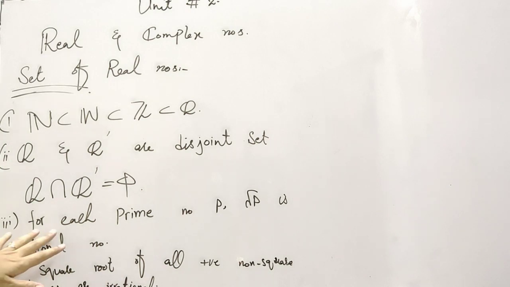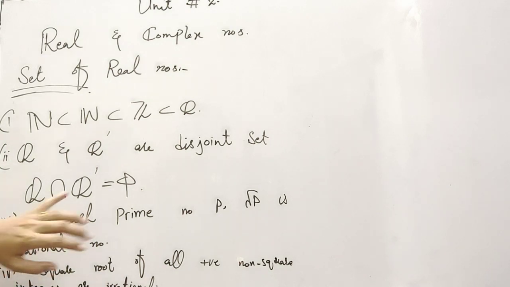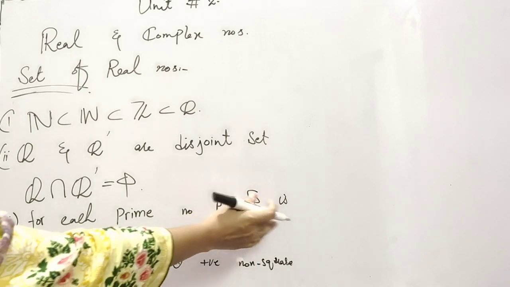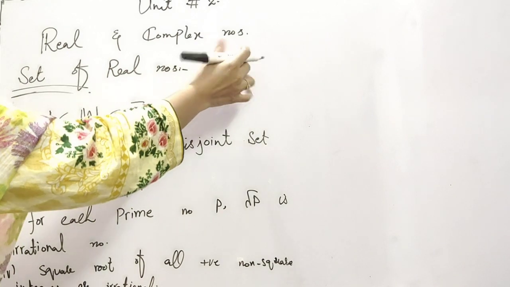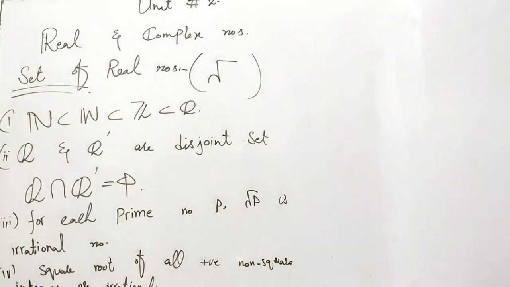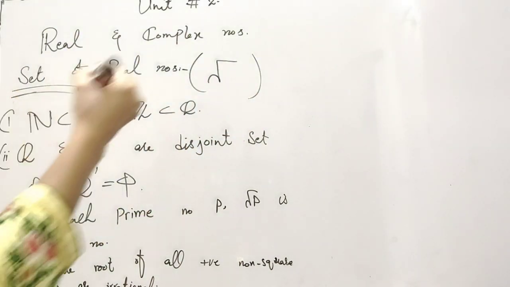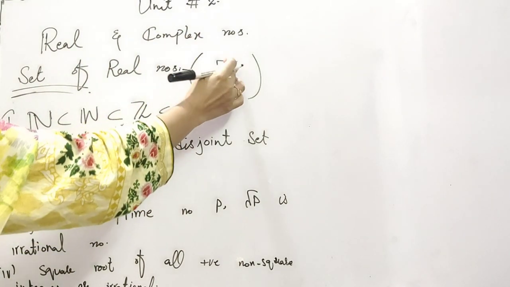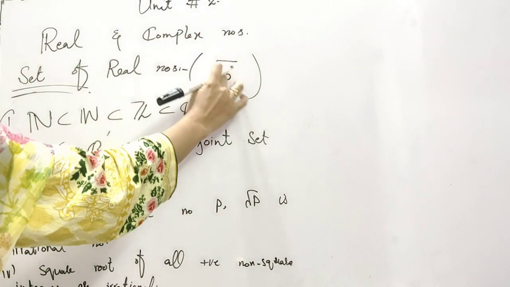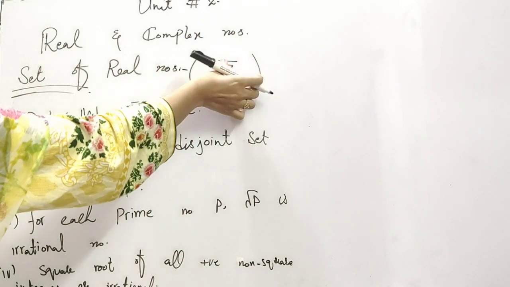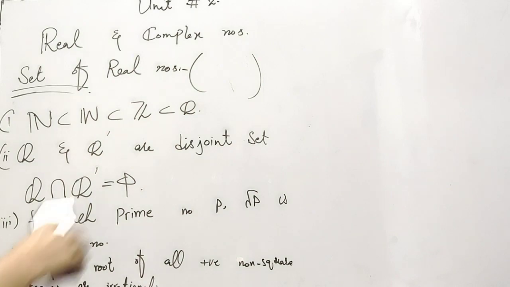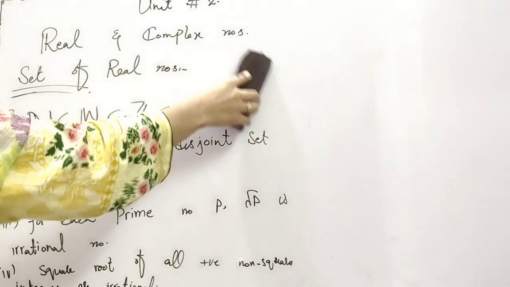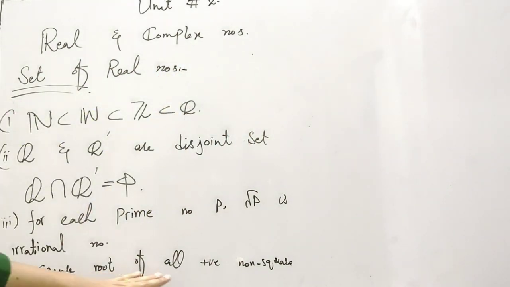So here we can say that for each prime number p, square root p is an irrational number. It means that if we write any prime number under the square root, it will be an irrational number. For example, if we write 2, 3, 5, 7, 11, these are the prime numbers, so square root of prime number is an irrational number, and the square root of all positive non-square integers are irrational numbers.